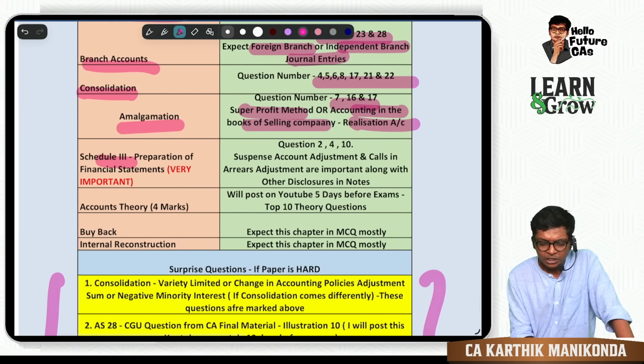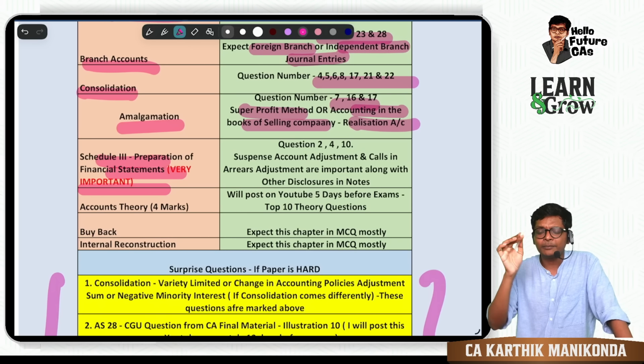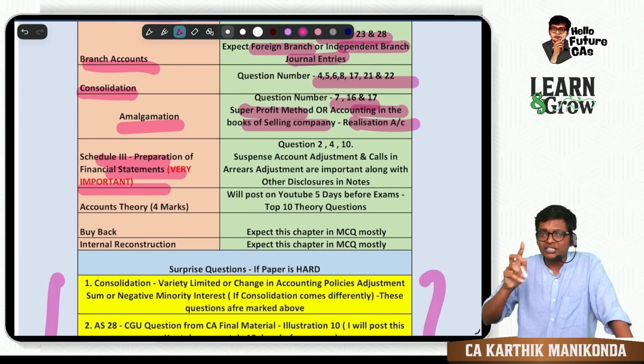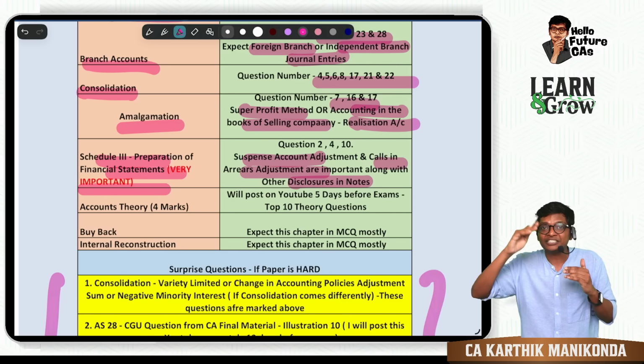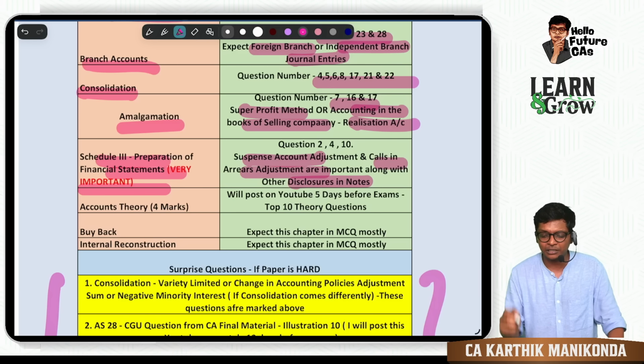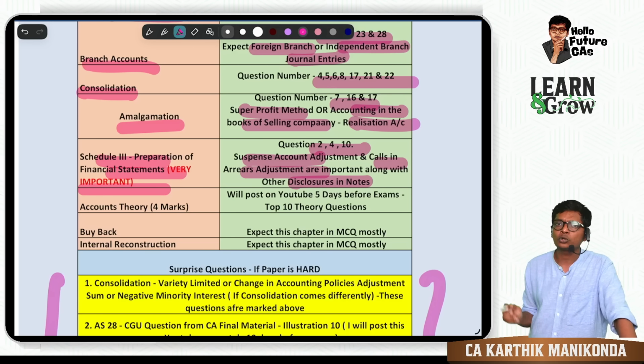Schedule 3 is very, very important for your attempt, and two adjustments which you can expect in the May 26 exam are suspense account or calls in arrear. One adjustment is there. International Hotel, a question on that is there. Those questions I have also marked: 2, 4 and 10.